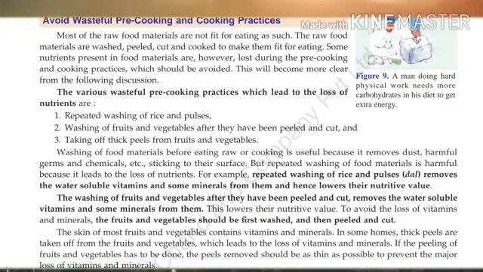If the peeling of fruits and vegetables has to be done, the peels removed should be as thin as possible to prevent the major loss of vitamins and minerals. Understand? If peeling is required, peeling should be done very thin. Very thin layer of the peel should be removed from the fruits or vegetables. Okay.